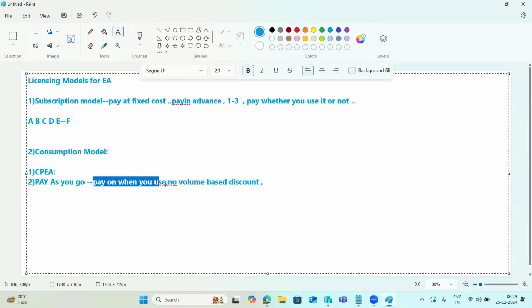But here, the monthly balance you will get. So we have to pay monthly, but they will directly deduct it from your cloud credits. So you no need to worry about whether your service is going to stop. Larger companies will go for this one. Small companies who are doing the POC can go for the pay as you go model. Tomorrow, at any time they want to upgrade to CPEA, they can easily move from the pay as you go model to CPEA, or CPEA to pay as you go model. That possibility is available here, right?